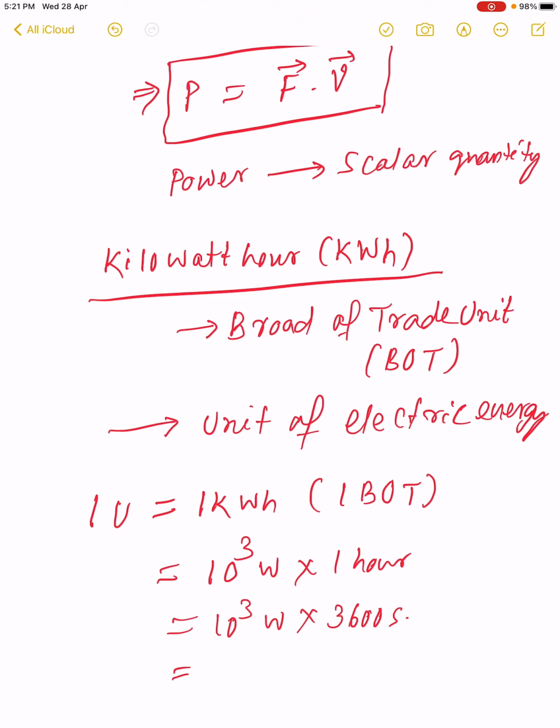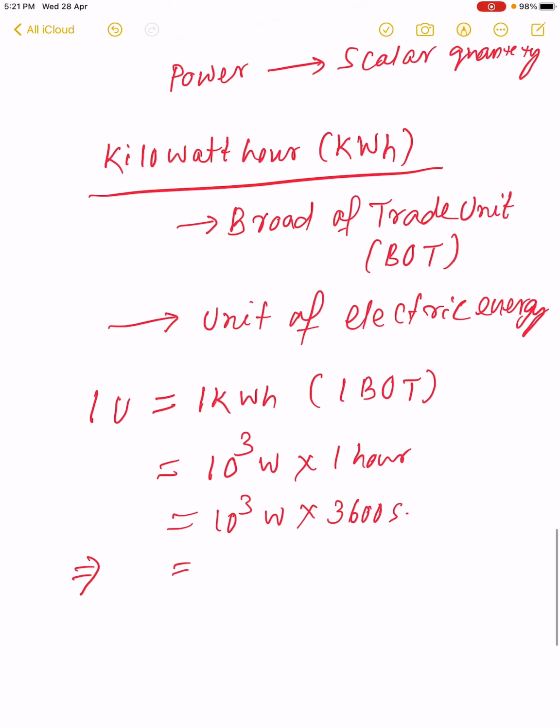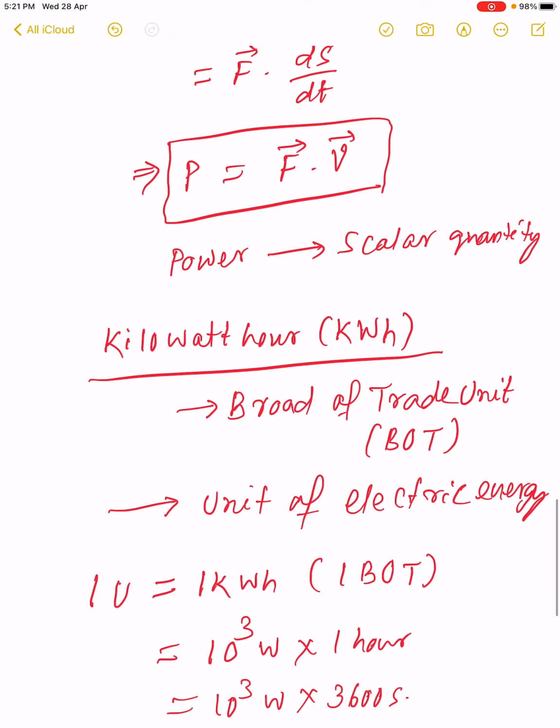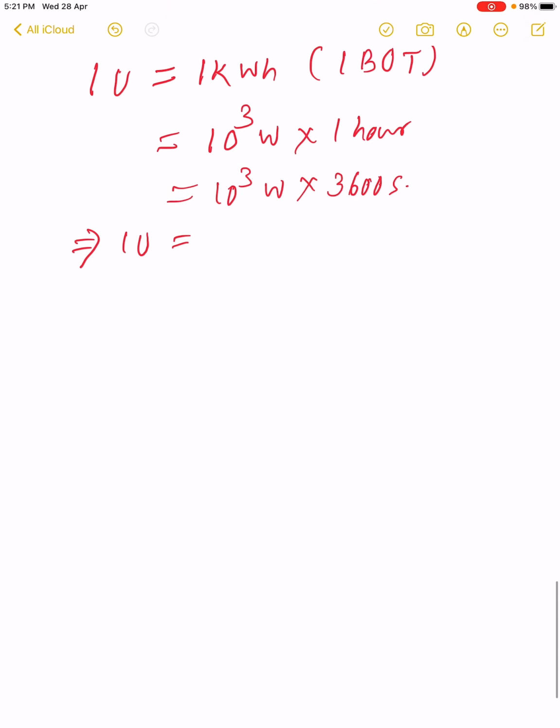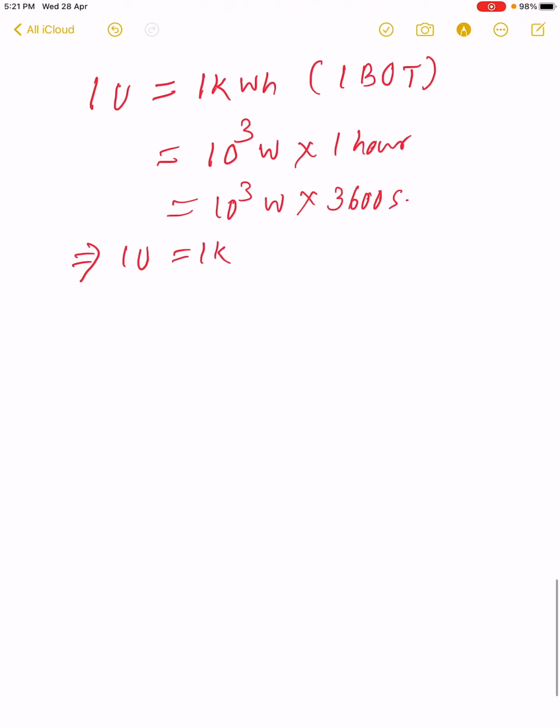So we convert 1 unit of electric energy, or 1 kilowatt hour, and it becomes 3.6 into 10 to the power 6 watt into second, that is known as a joule.